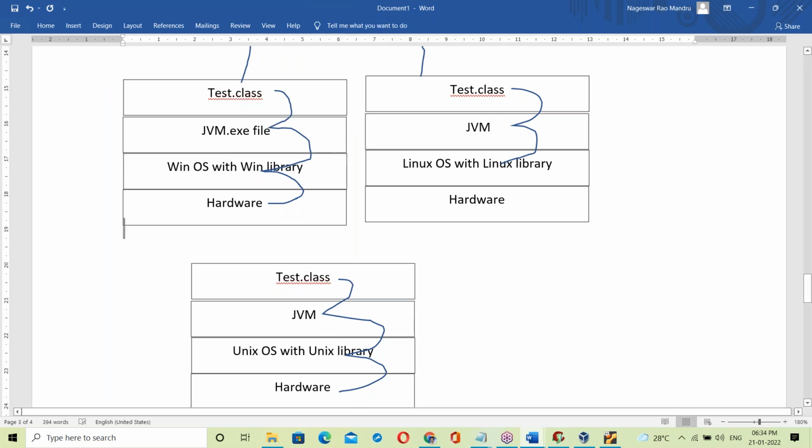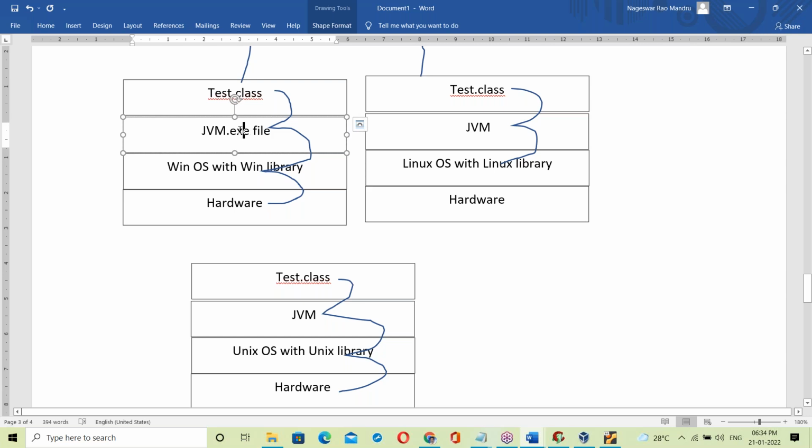To explain today's topic, you need exe file knowledge, OS file knowledge, JVM knowledge, Java knowledge, compiler knowledge, interpreter knowledge, all of this. If the trainer has all this knowledge, he can explain. Because I have this much knowledge, I'm able to explain very clearly. So this is the reason. JVM is an exe file.